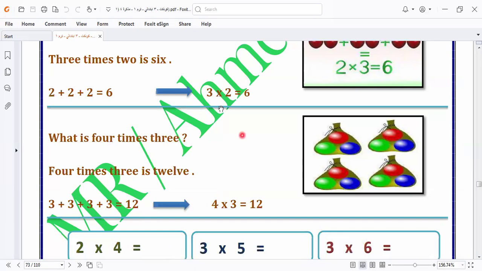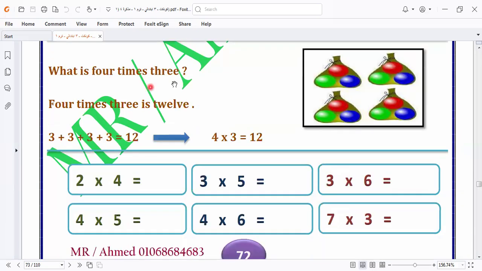Here, the opposite is 3 times 2: 2 plus 2 plus 2 equals 6. When we want to write it as a multiplication, it will be 3 times 2. Here we have 4 times 3. 4 times 3 will be 12.